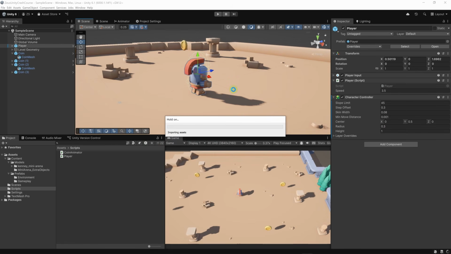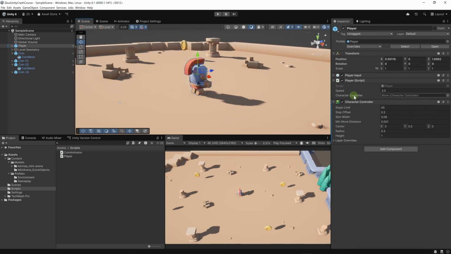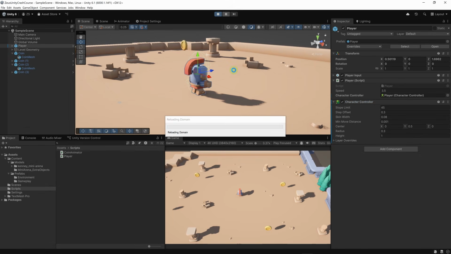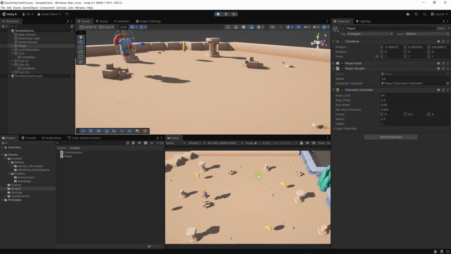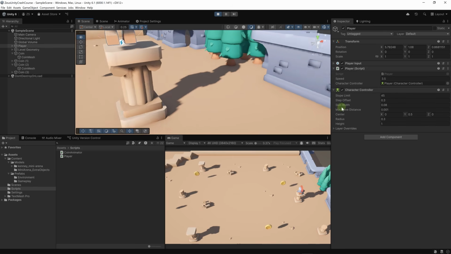Now let's go back to our character. Here you can see that our character controller variable doesn't point to anything. So its value is null and it displays an empty field here. What we'll do is set this value by dragging and dropping the character controller onto this field. Okay. Now this variable is pointing to our character controller component, and this should do it. Let's save and run the game. Now let's move our character. Our character is moving with the move method, and as you can see here, they can't collide with obstacles, but we have a tiny issue. Our character has climbed over the obstacles.